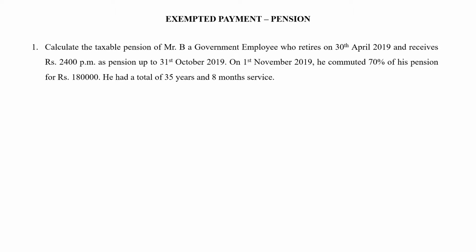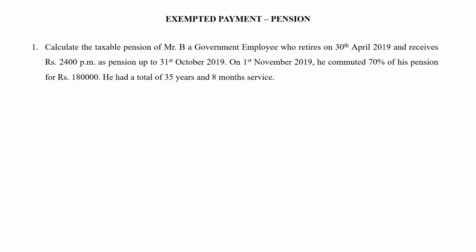Now, before we go into the sum, you have to understand clearly there are two types of pensions that are available to a person who is given a pension after his retirement. One is uncommuted pension and the second one is commuted pension. Uncommuted pension, you will be receiving it every month, on a monthly basis. Like salary itself, a pension also will be given every month to the employees.